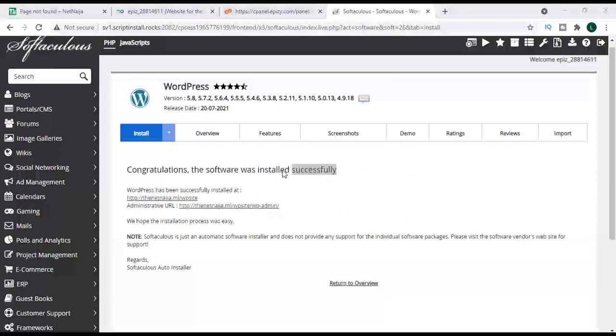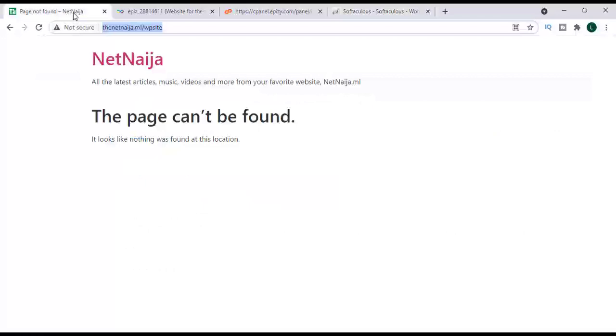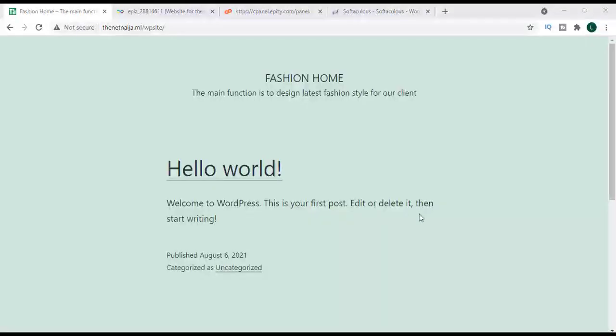So successfully, you can now see that our installation is complete, and here you can see the folder we created in this website. So if I now go back to this page which was not found initially and enter the key again, you will now see that my website is fully installed. So it can open now. So here is our website.